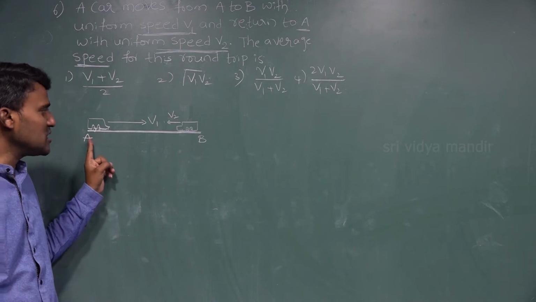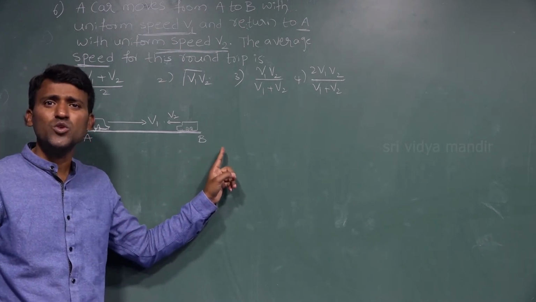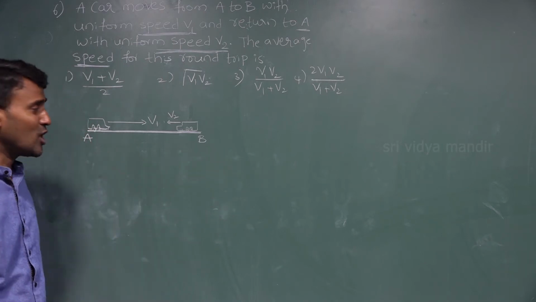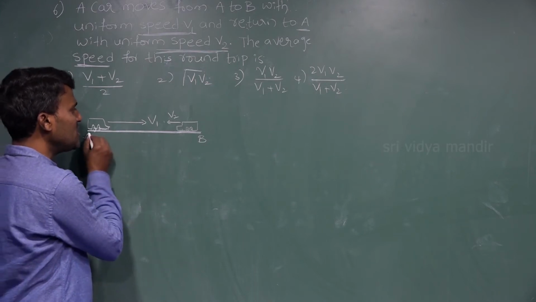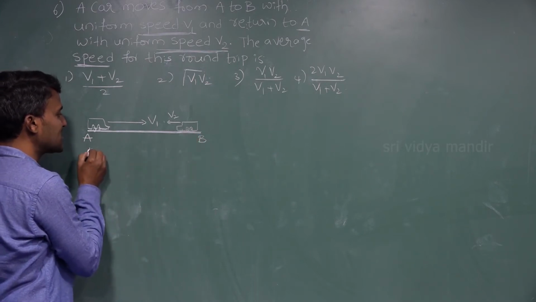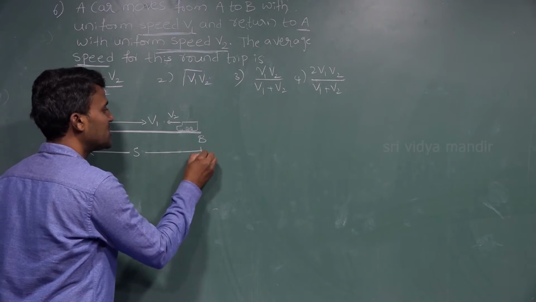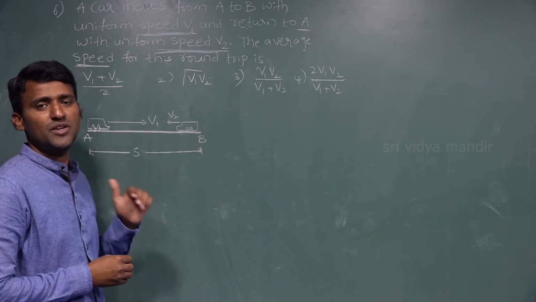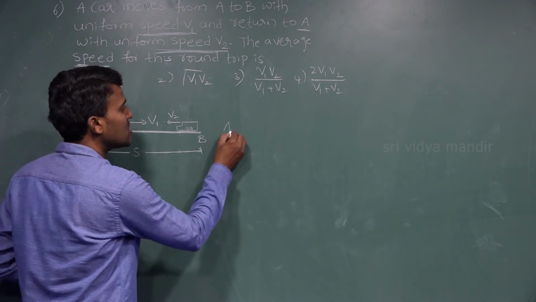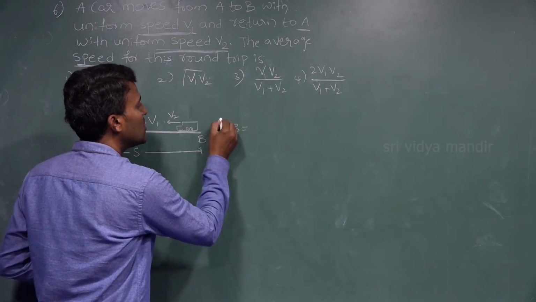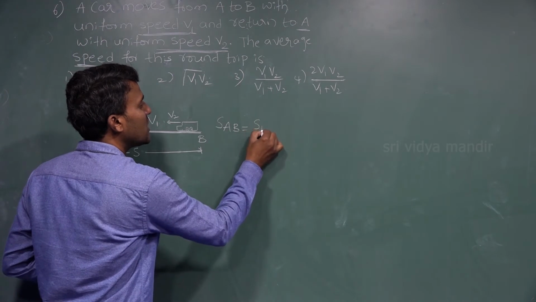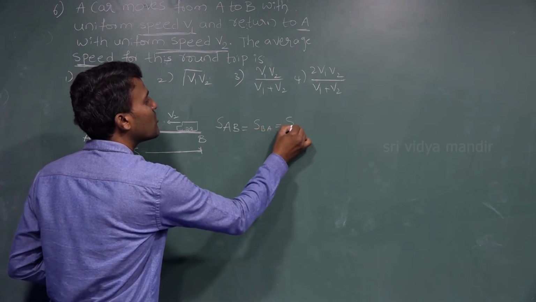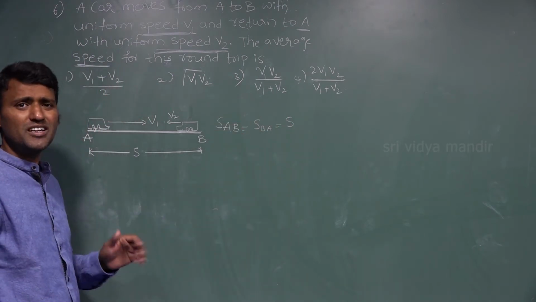Now in this situation, A to B distance is equal to B to A distance. I am writing here A to B distance, if you assume it as S, then A to B distance is equal to S, and B to A distance is also the same. So distance AB is equal to SAB is equal to SBA, both are the same.